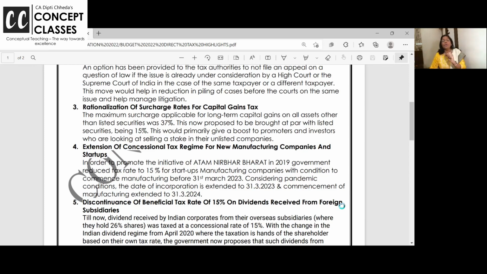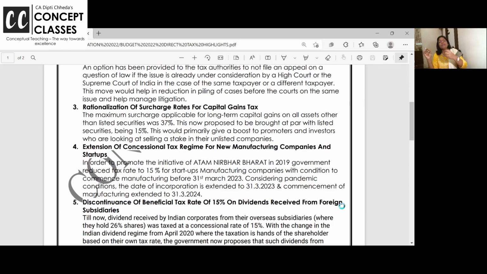Budget 22 is proposing that for all long-term capital gain, unlisted shares, debt funds, any long-term capital gain, if you are having any long-term capital gain, then the maximum applicable surcharge rate is only 15%.